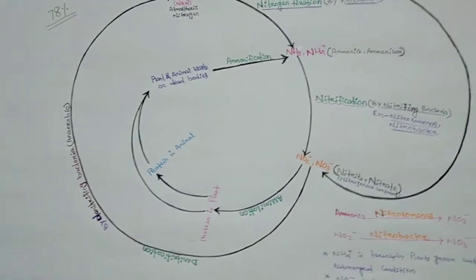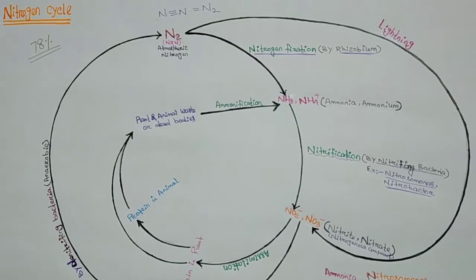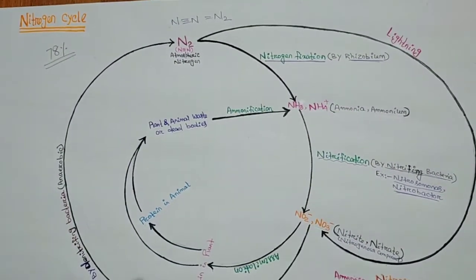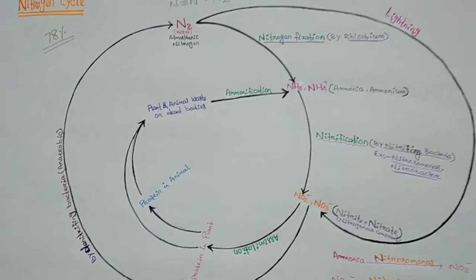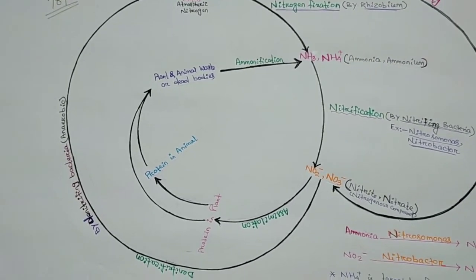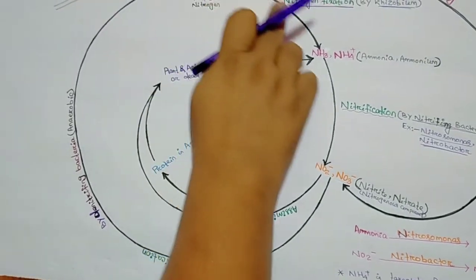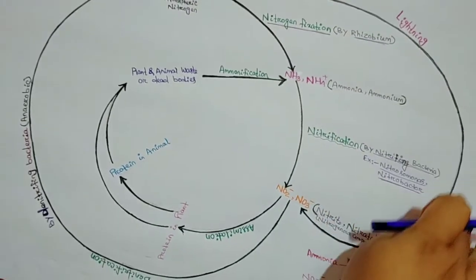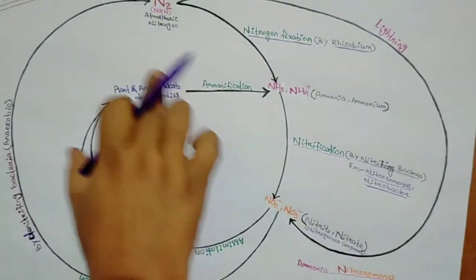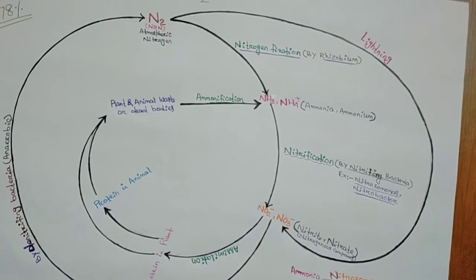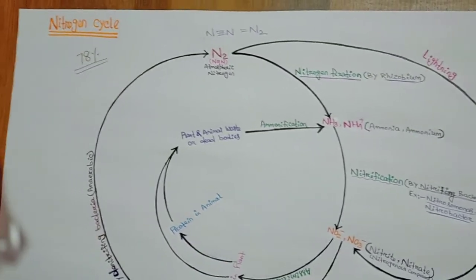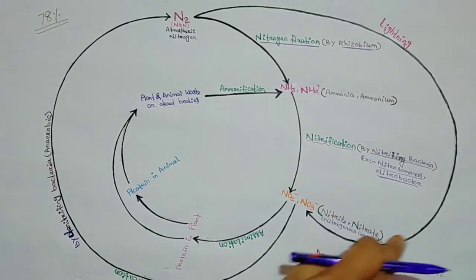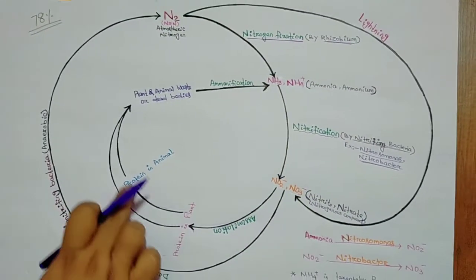And if sometimes a question asks what the nitrogen cycle is and to describe it by a schematic diagram, you can draw the diagram like this and write down all the steps involved in it. This is the clear picture of the nitrogen cycle. In certain books, some steps are not mentioned. If you write down all the steps, this is the complete diagram of the nitrogen cycle.